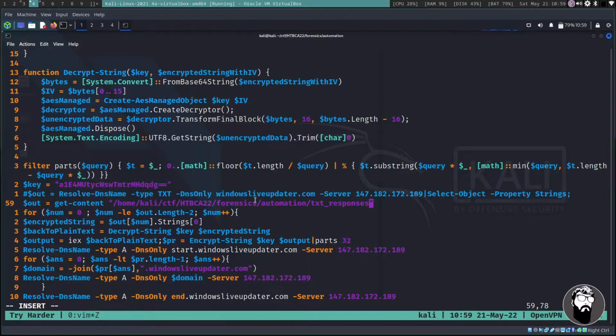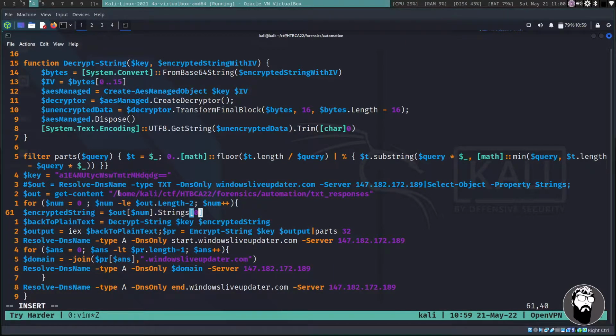Initially, when I went through this challenge, I was not able to successfully run the query. Also, in PowerShell Core, since I'm on Linux, the Resolve-DnsName cmdlet is not available, so that's something we're not going to be able to use. I didn't feel like going to a Windows system and bouncing back and forth, so I'm just doing it this way. We're going to hard code that variable in there.